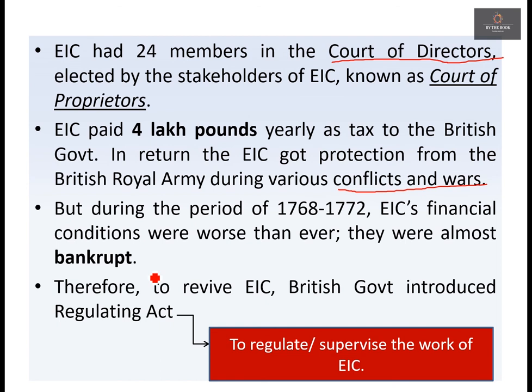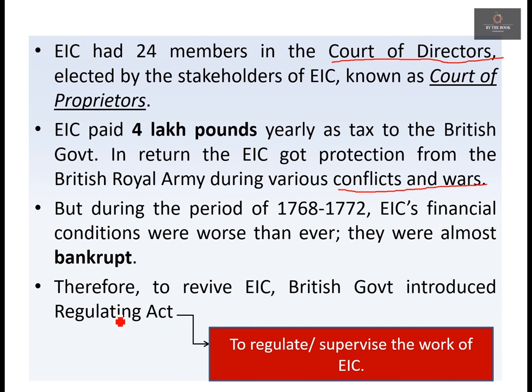Okay, now, these conditions of East India Company, their bankruptcy and all, this grabbed the attention of the British government. Right? See, East India Company was an organization which generated huge revenue for the British government previously, right? From India. Okay. East India Company generated lakhs of pounds and they paid also to the British government as tax, right?